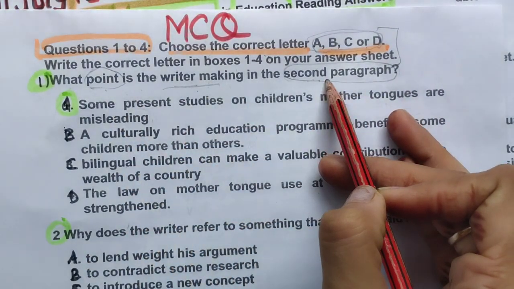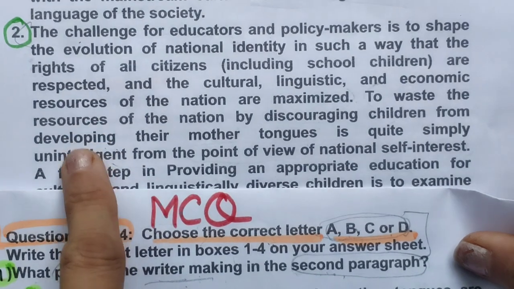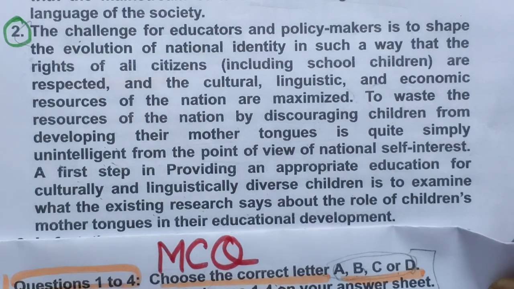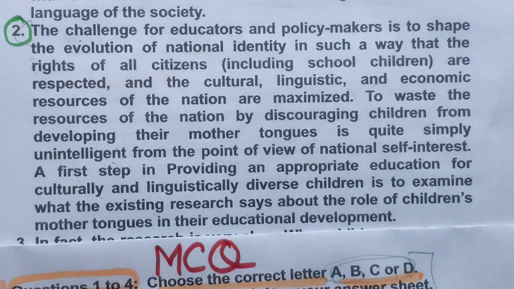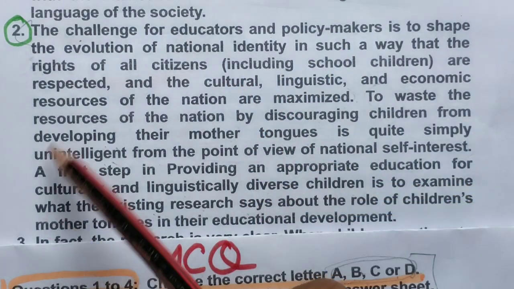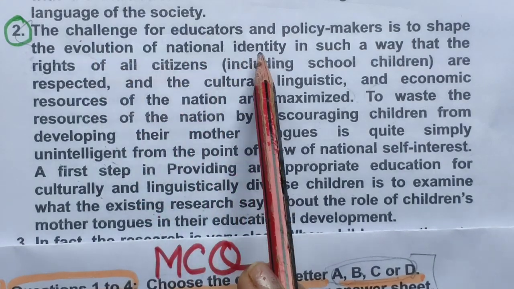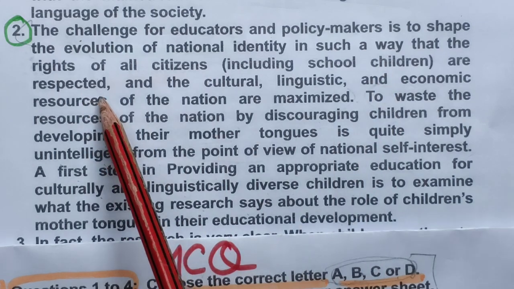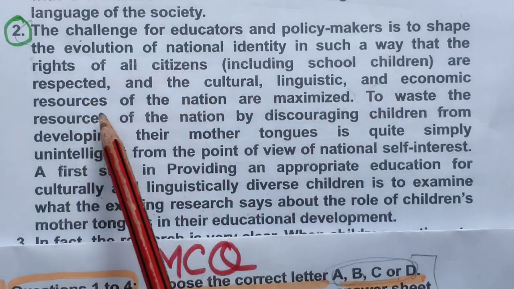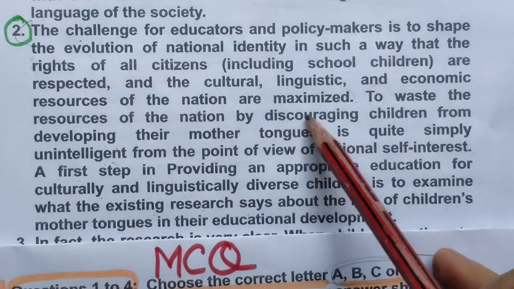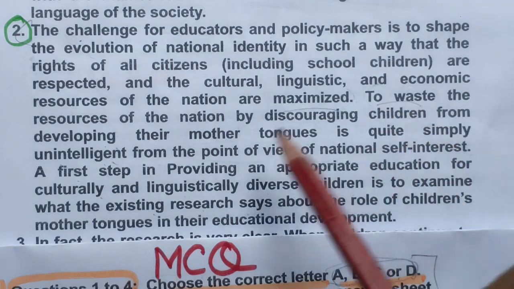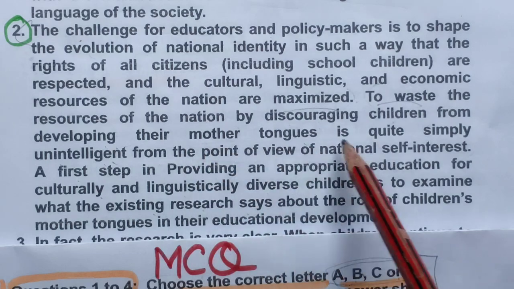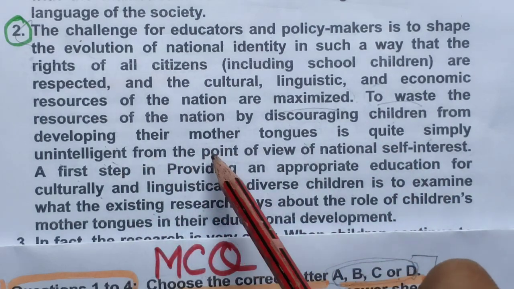Now let's go to the second paragraph. So this is the second paragraph. I am looking for the point the writer is making in the second paragraph. So let's read it. Till here it is the second paragraph. The challenge for educators and policy makers is to shape the evolution of national identity in such a way that the rights of all citizens, including school children, are respected and cultural, linguistic and economic resources of the nation are maximized. To waste the resources of the nation by discouraging children from developing their mother tongues is quite simply unintelligent from the point of view of national self-interest.